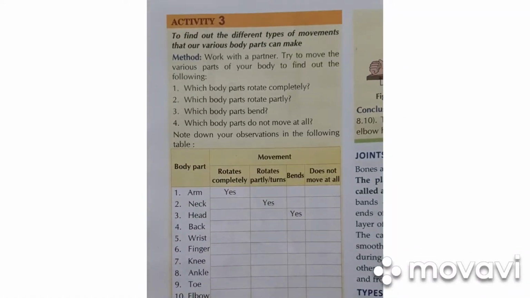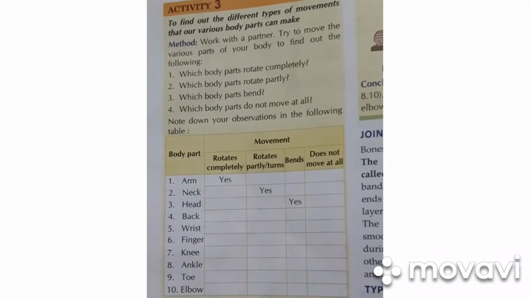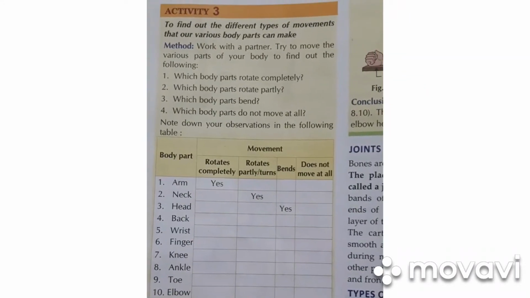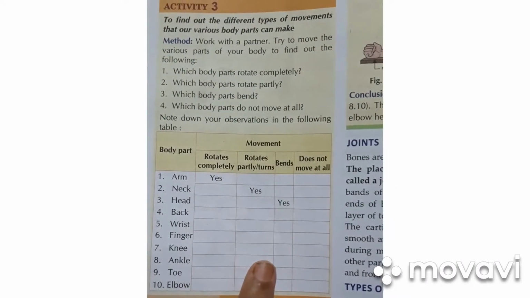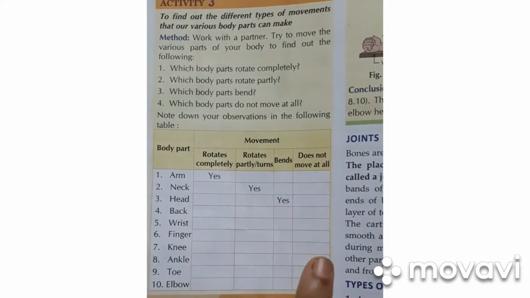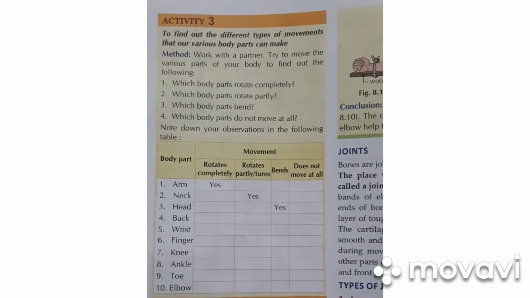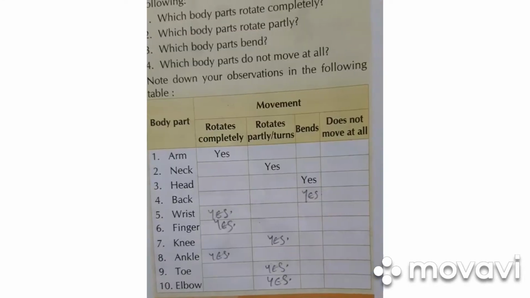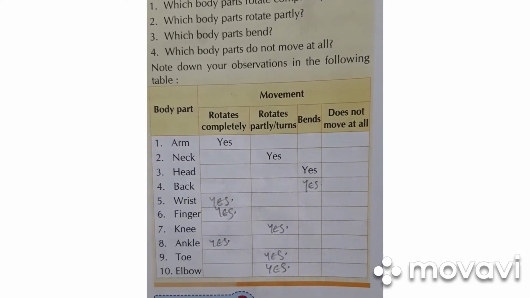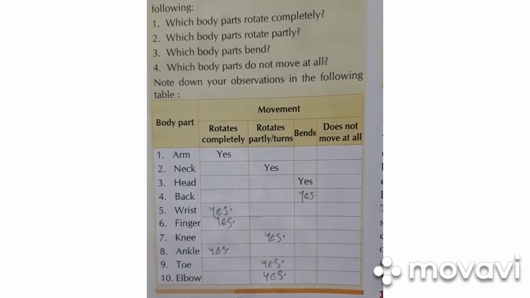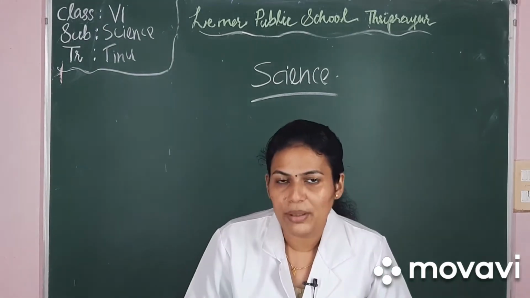Dear children, this was the activity which I gave you as homework, that is to find out which parts of your body can be rotated completely and partially, can just bend, and those parts of the body which cannot be moved at all. So here are the correct answers for this activity. I hope all of you got the correct answer. So now you understood which parts of your body are movable, isn't it?